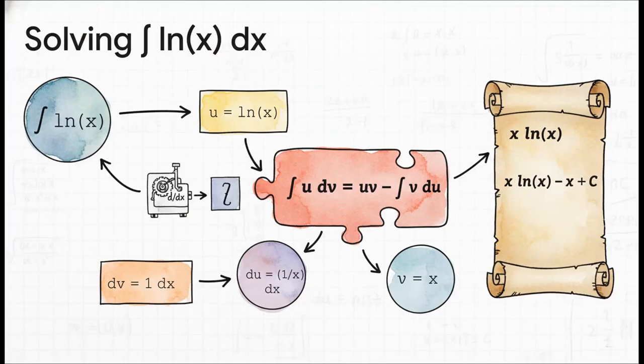We use ILATE. Logarithmic is super high on the list, so u is definitely ln x. That means dv has to be our invisible 1 dx. We find du and v, pop them into the formula, and it simplifies just beautifully. The final answer is x ln x minus x plus c. It's a really elegant solution to a problem that looked impossible at first.